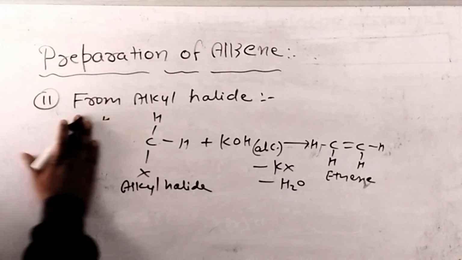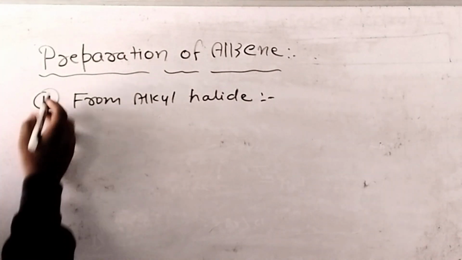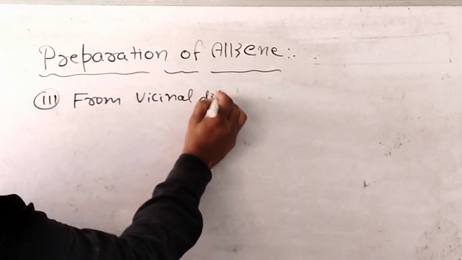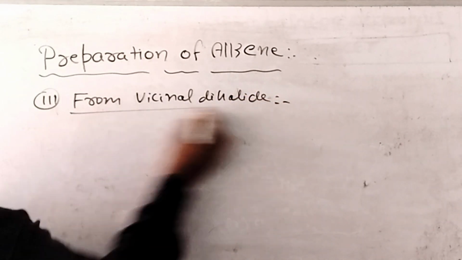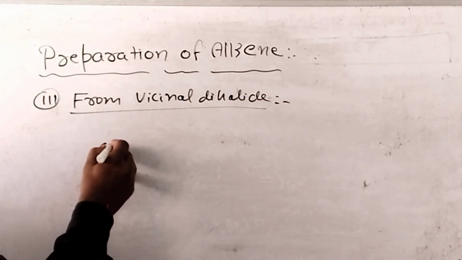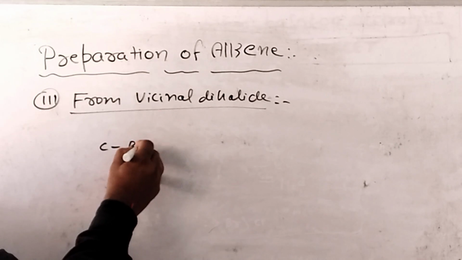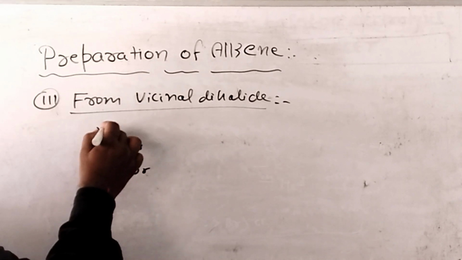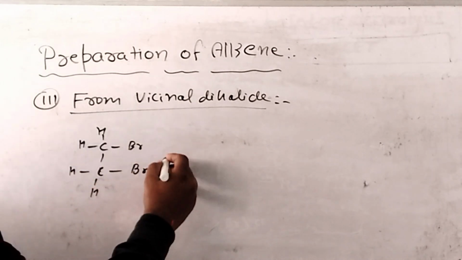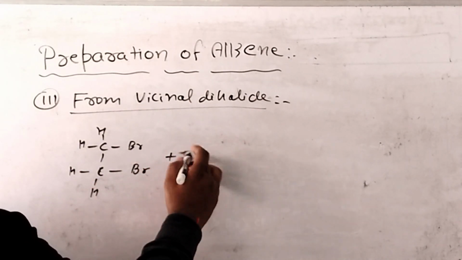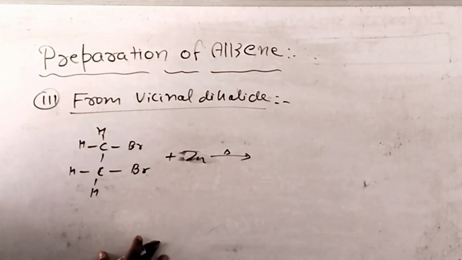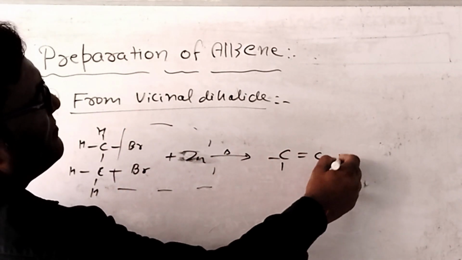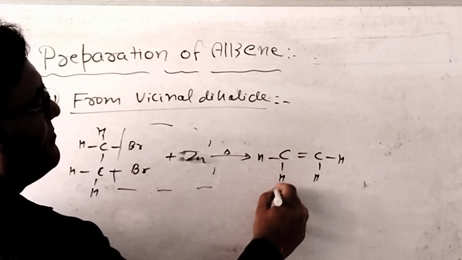Now the third method is from vicinal dihalide. Whenever vicinal dibromide reacts with Zn dust, after heating we can get an unsaturated hydrocarbon, and its name is alkene.